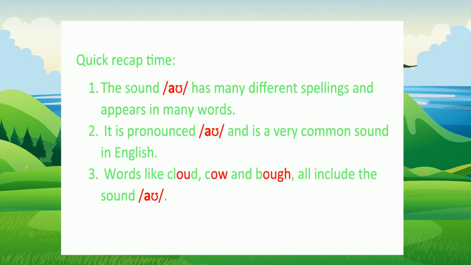Quick recap time. The sound "ow" has many different spellings and appears in many words. It is pronounced "ow" and is a very common sound in the English language. Words like cloud, cow, and bow all include the sound "ow."